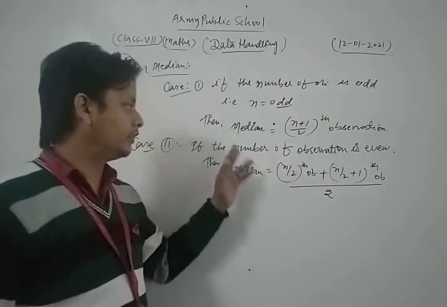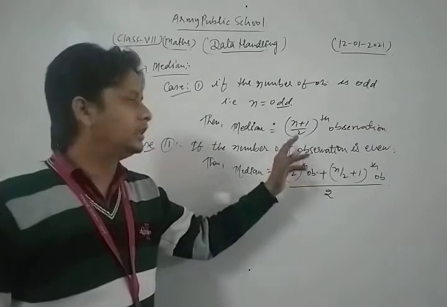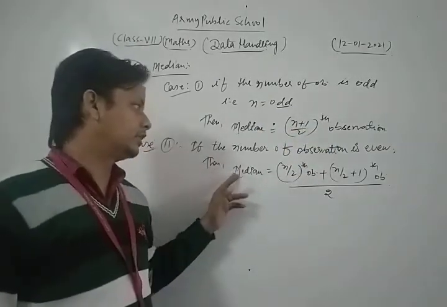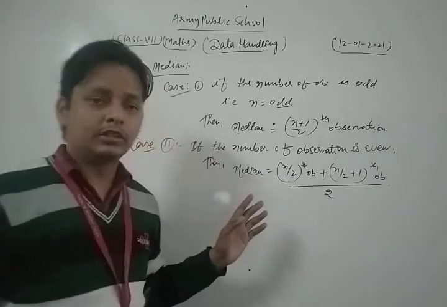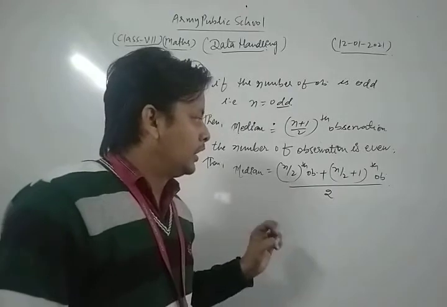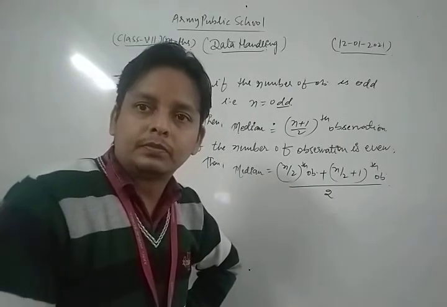So in this way, when the number of observations is odd, in that condition the median is the n plus 1 upon 2th observation. If the number of observations is even, then in that condition the median will be the n by 2th observation plus the n by 2 plus 1th observation, divided by 2.